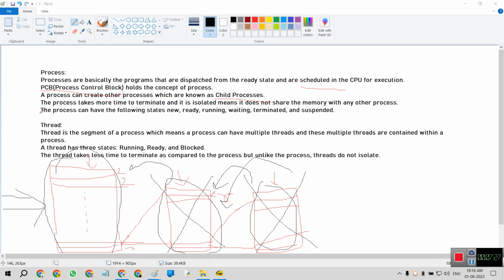So we are discussing the processes, that means the fourth point: the processes can have the following states like new, ready, running. So we have discussed this. Now again, threads. A thread is a segment of a process.